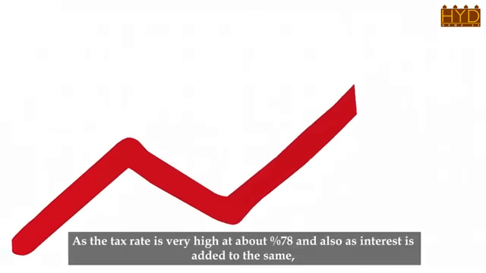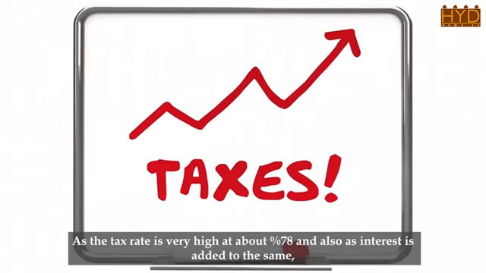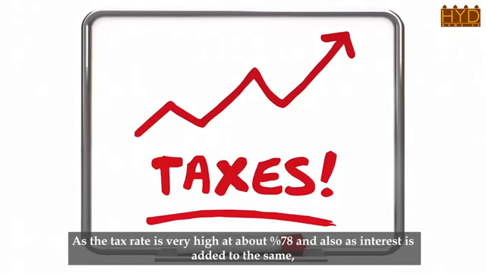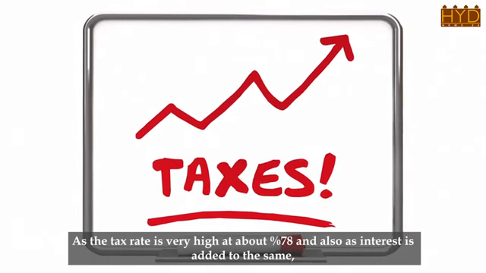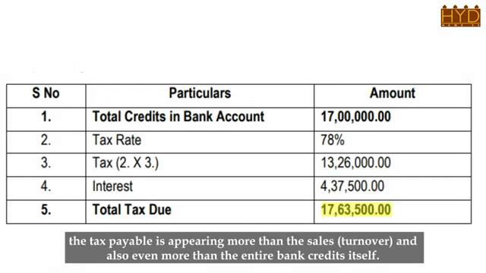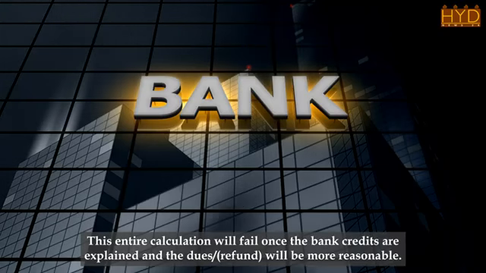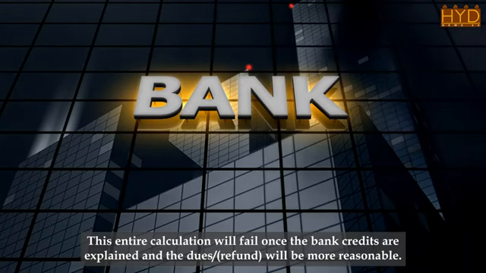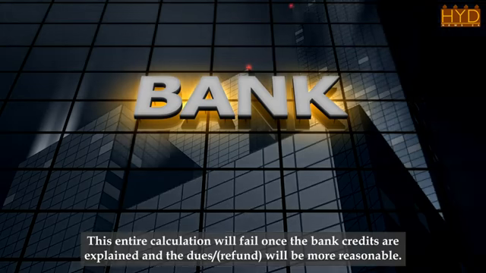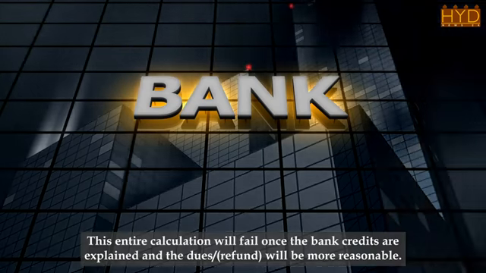As the tax rate is very high at about 78%, and also as interest is added to the same, the tax payable is appearing more than the sales, turnover, and also even more than the entire bank credits itself. This entire calculation will fail once the bank credits are explained, and the dues, refund, will be more reasonable.